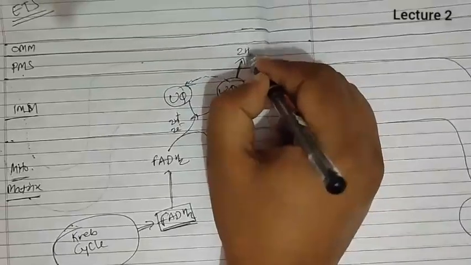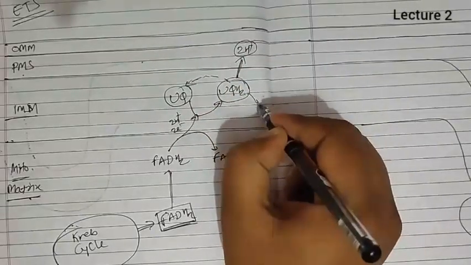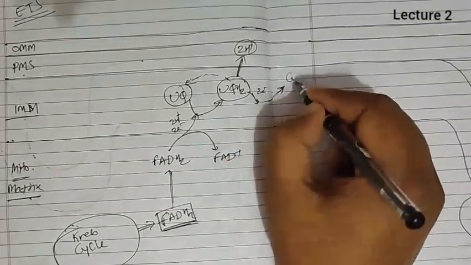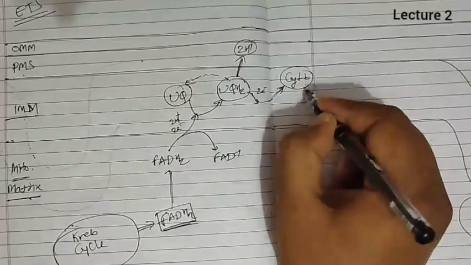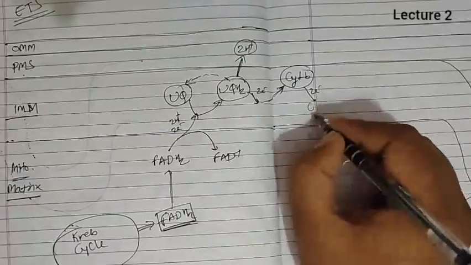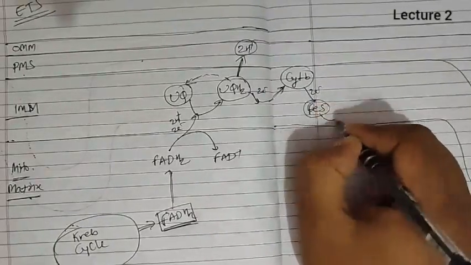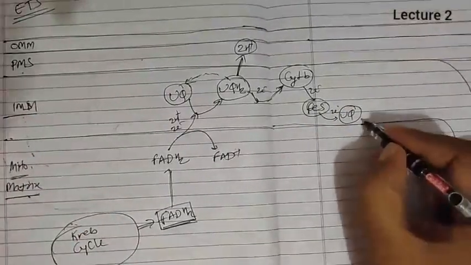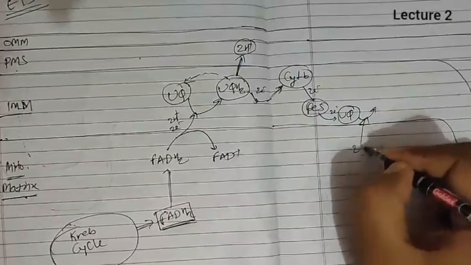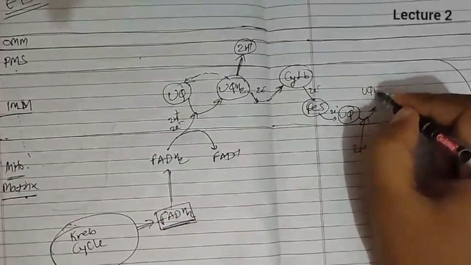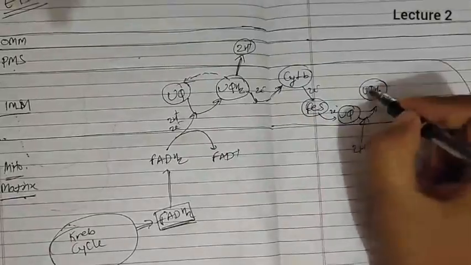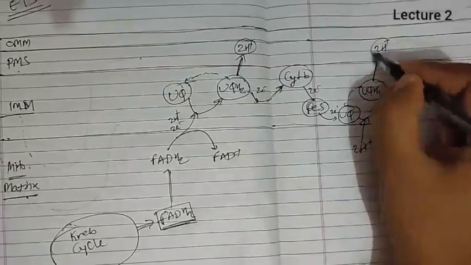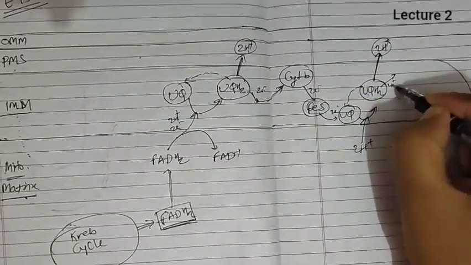It pushes 2H plus to the perimitochondrial space and passes its 2 electrons to cytochrome B, then 2 electrons to the iron sulfur protein, and then to ubiquinone. Now again ubiquinone receives 2 extra electrons, so it accepts 2H plus from the matrix and converts into UQH2. Now this UQH2 will break, ubiquinone will be obtained again, 2H plus are pushed to the perimitochondrial space, and 2 electrons are passed to